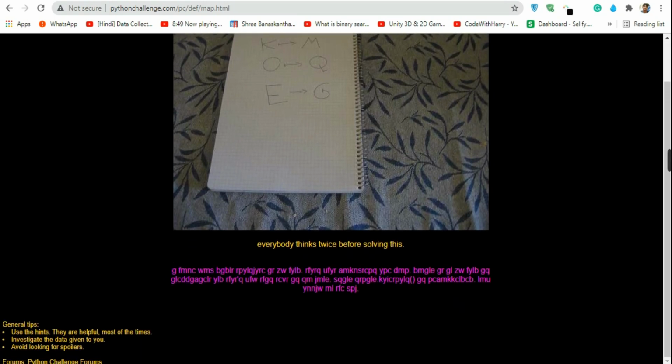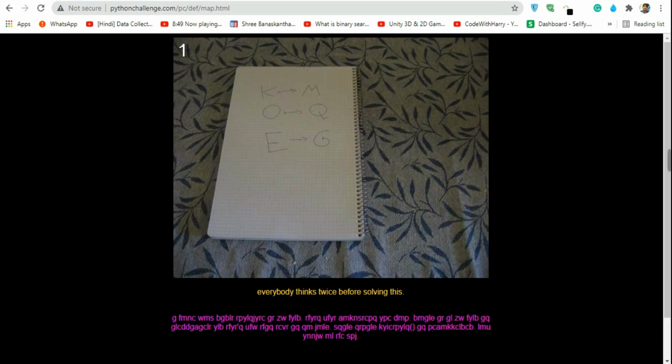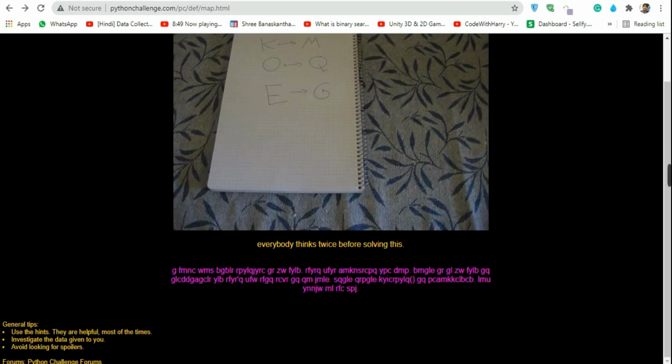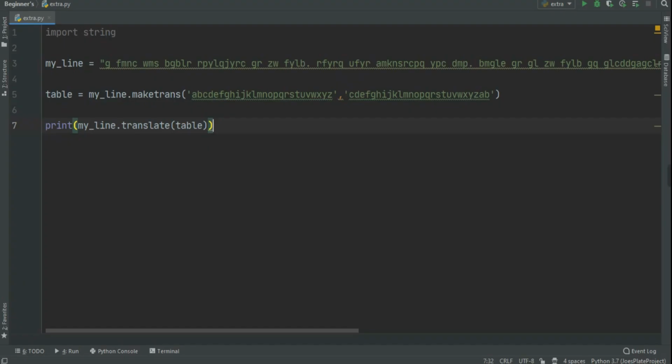So A, B, C, D, F, G, H, I. It means it will skip one character. Yes, so G, H, I. So let's shift each character to the right by 2, and Y goes back to A, Z goes back to B. Now to complete this algorithm in Python, I use the string.